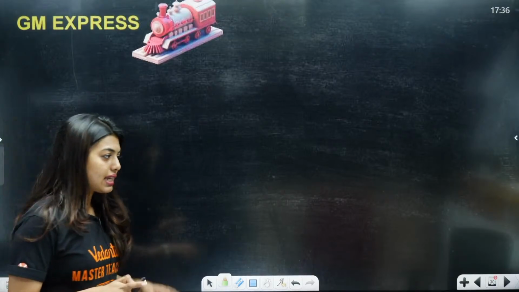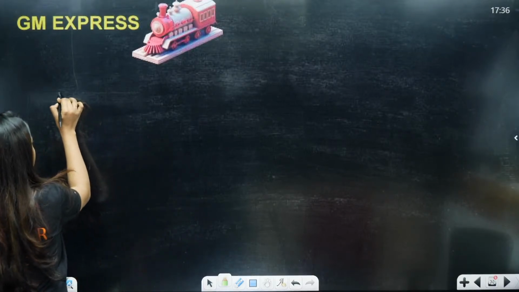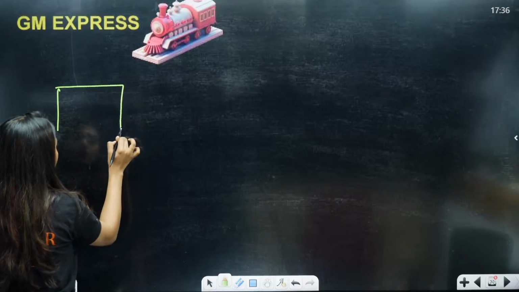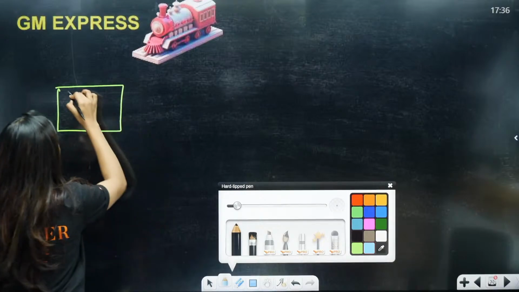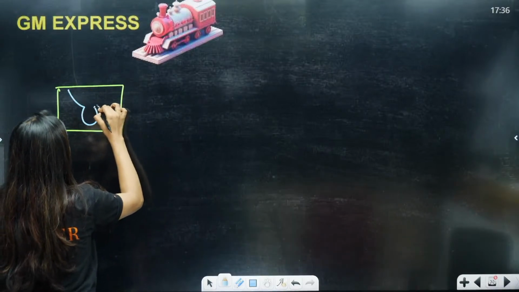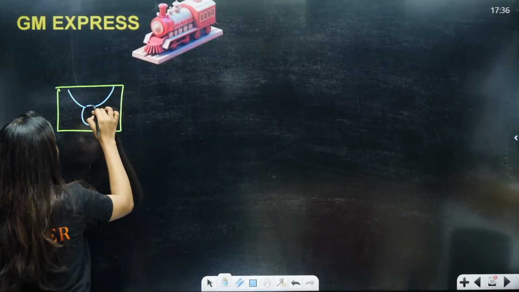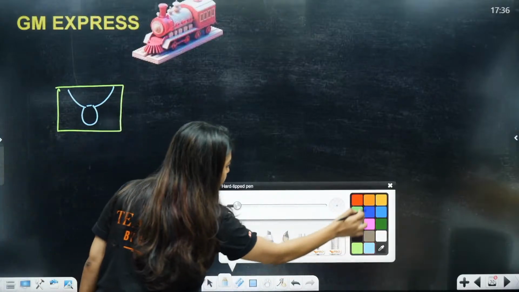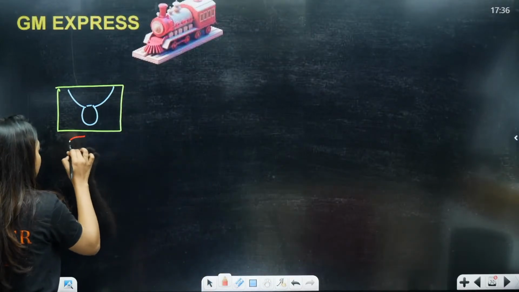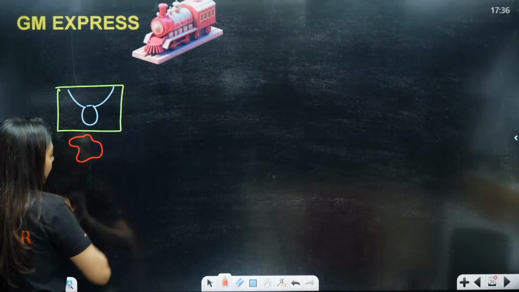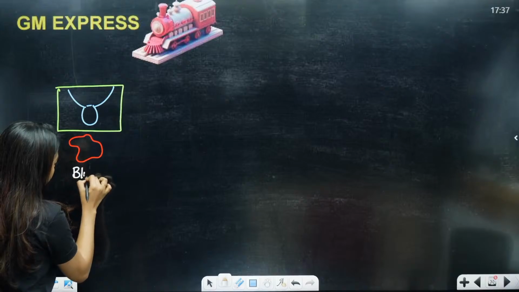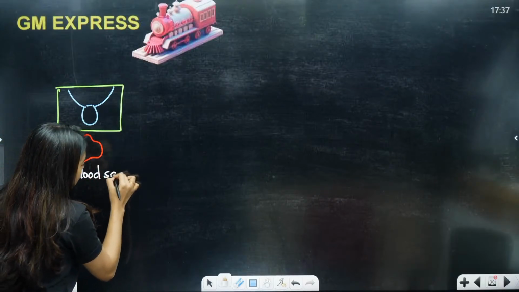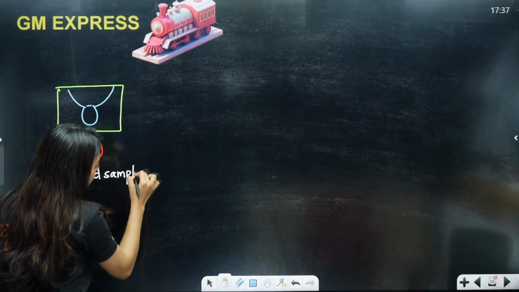Now students, let's say this is our Queen Victoria's chain, made up of something precious. Now imagine from this place I got a blood sample. It need not always be a blood sample, it could be saliva, it could be a hair follicle, anything.